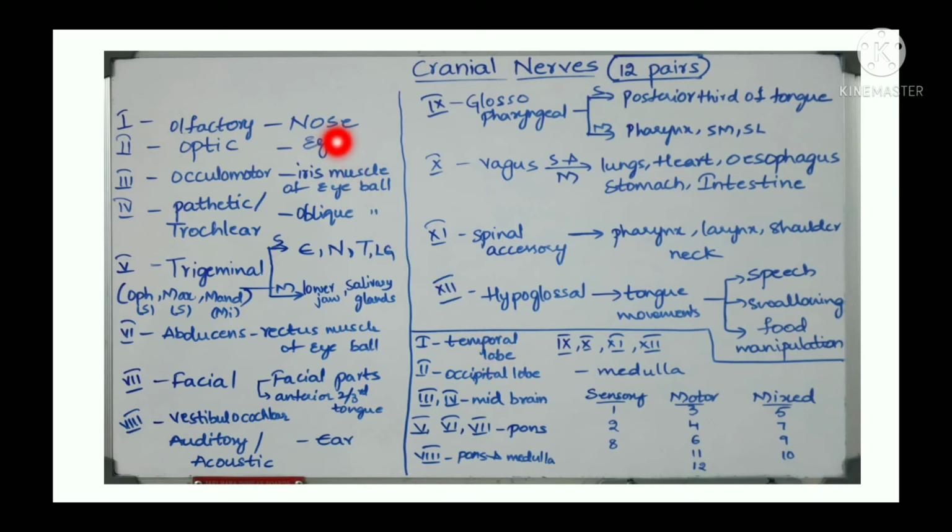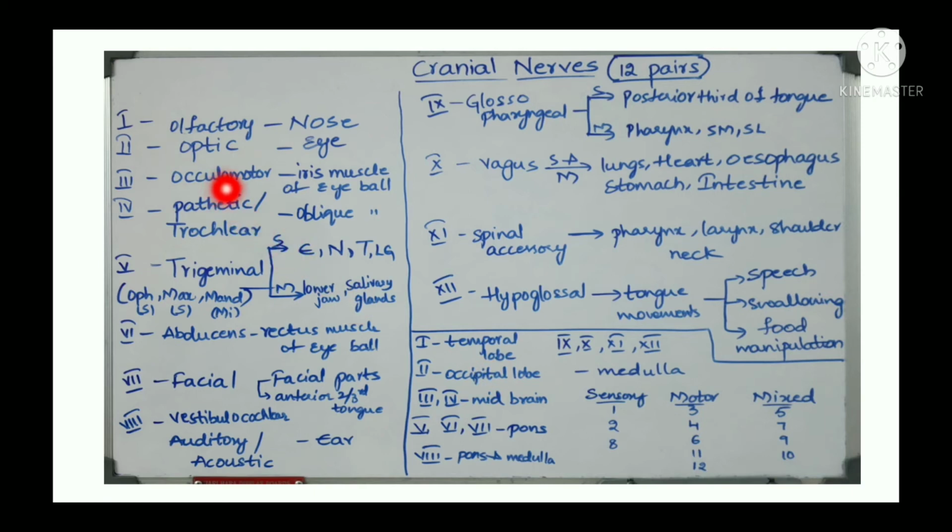So for example, if we smell anything, we can recognize that it is a good smell or bad smell. How are we recognizing? After smelling, these nerves carry those impulses from nose to the temporal lobe of brain. Then we recognize that it is a bad smell or a good smell. So next, optic nerve. Optic is also sensory. Here the nerve starts from the eyes and ends in the occipital lobe of brain.